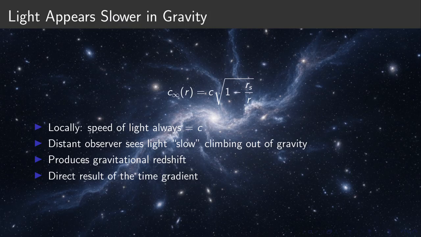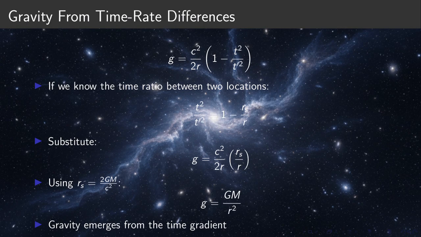Light appears slower in gravity. c of r equals c times the square root of 1 minus Rs over r. Locally, the speed of light is always constant, but to a distant observer, light appears to slow down as it climbs out of a gravitational field. This produces gravitational redshift. The effect is not due to light changing its nature, but due to time itself running at different rates.